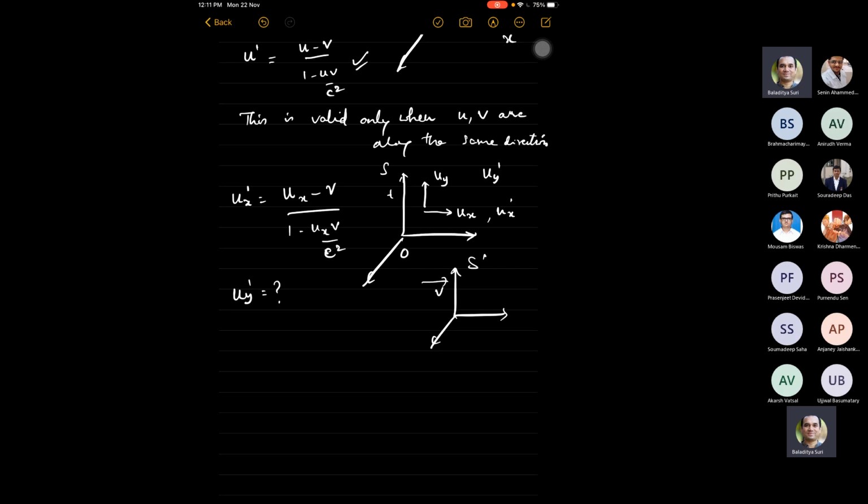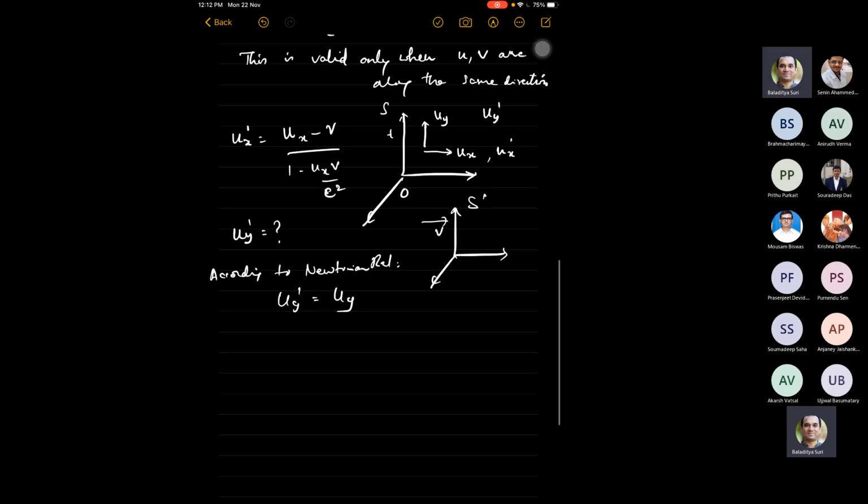What is uy prime? According to Newtonian relativity, uy prime will be equal to uy. Does anybody have any objection to this statement? Because the motion is along x direction, uy prime should be the same as uy, right? But